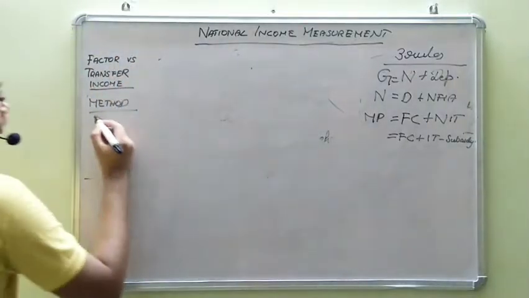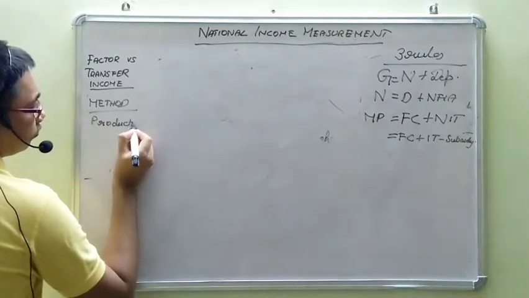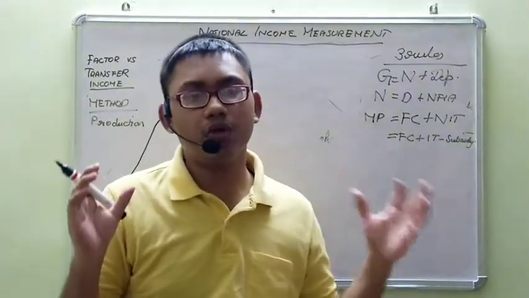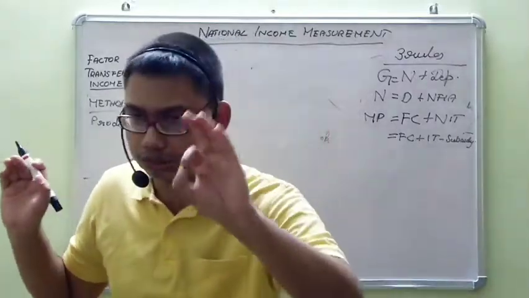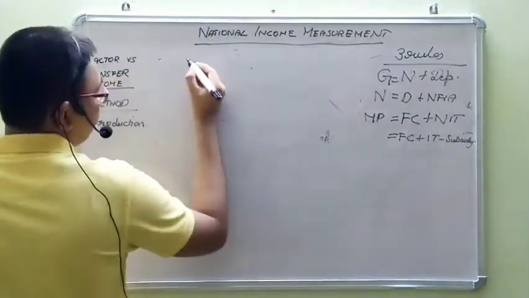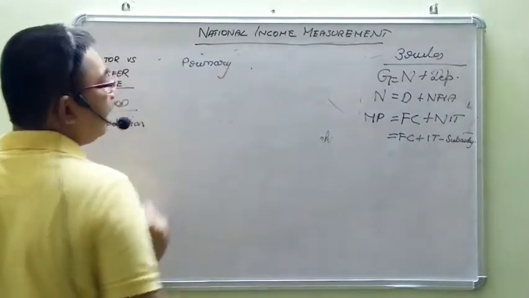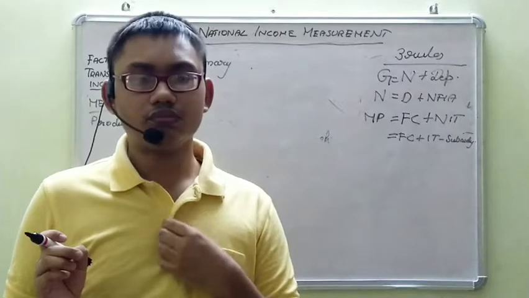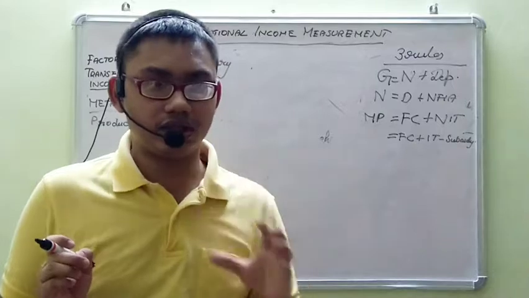Now, the first approach is the production approach or production method. Under the production method, what we do is we see how much production is done. For this, we divide all the production units into three sectors: primary, secondary, and tertiary. First is the primary sector. What they actually do is they directly exploit nature and harness output out of nature. It includes agriculture, forestry, and such other things.